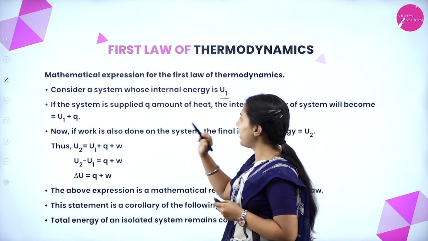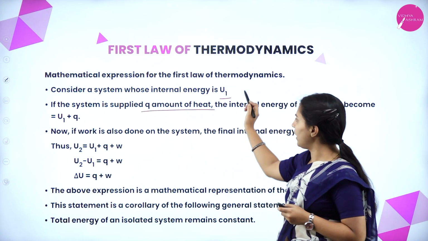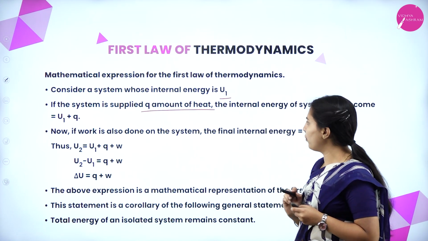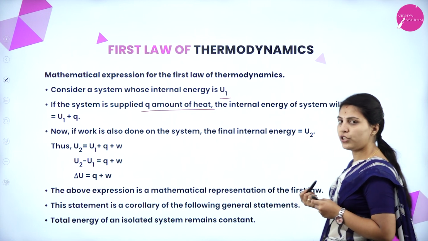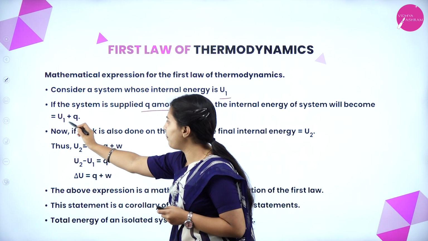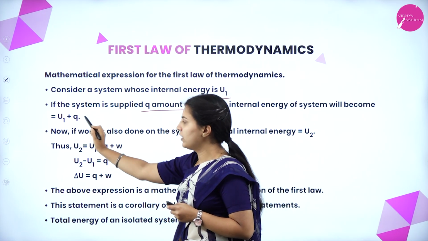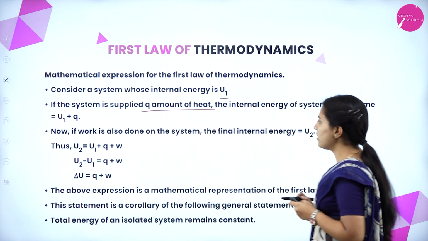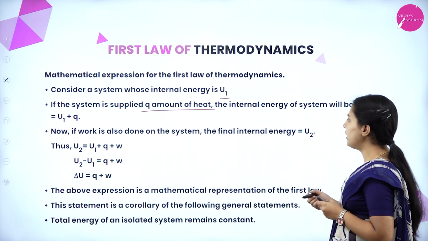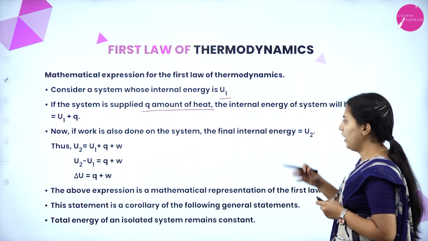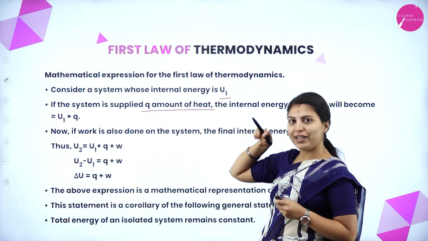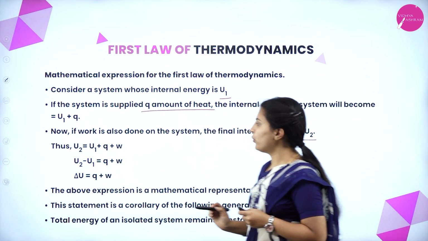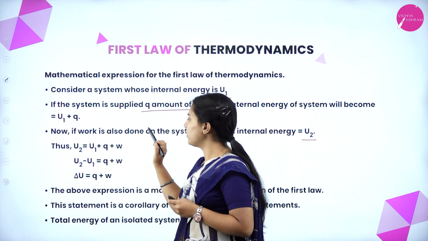If the system is supplied Q amount of heat, what will happen to the internal energy of the system? It becomes U1 plus Q, because this is internal energy and this is heat. Now, if work is also done on the system, what will the final internal energy become? On the same concept, for that, U2 will become U1 plus Q plus W.